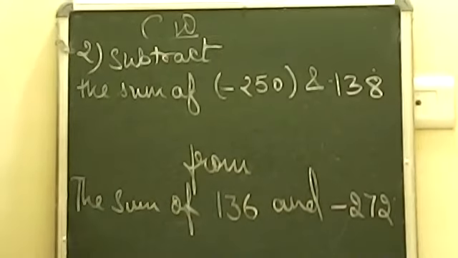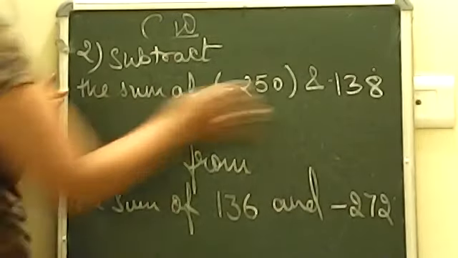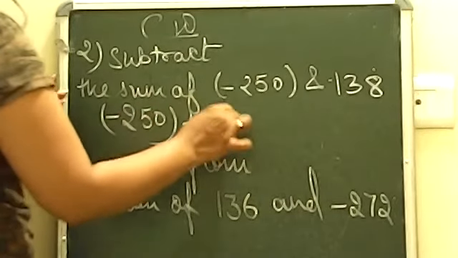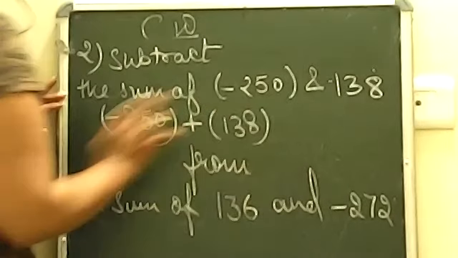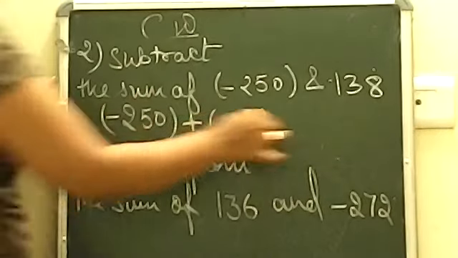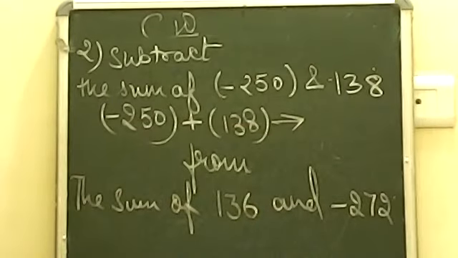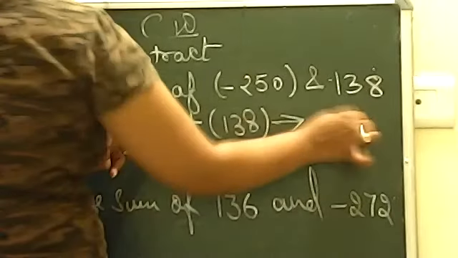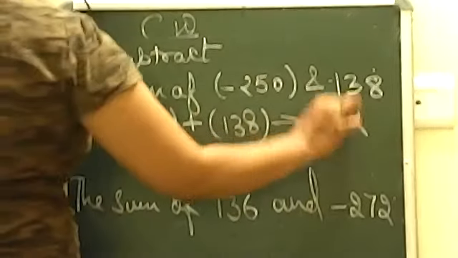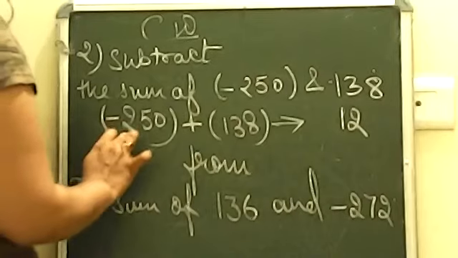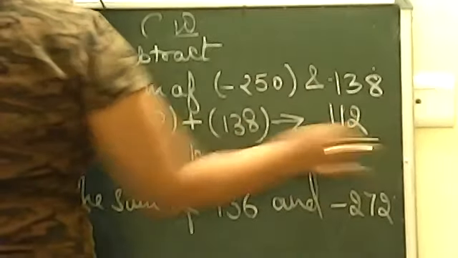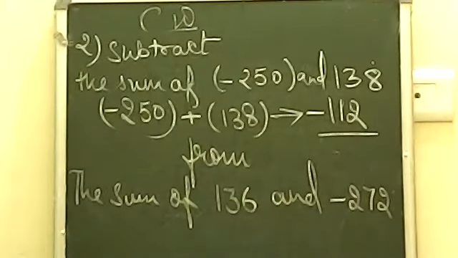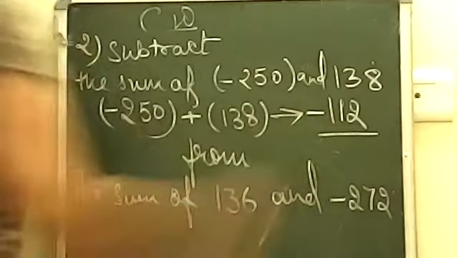Okay, let's try. It is telling the first step you have to take the sum of. So सबसे पहले बेटा it's minus 250. I have written it here. Sum means plus and it's 138. Now you know one is a positive number, one is a negative number, both are different sign. Different sign will subtract each other. So बेटा जब आप subtract करोगे, so 8 10 में से 8 गया बचा 2, 4 में से 3 गया बचा 1, and here it will be 2 में से 1 गया 1. So it will give you minus 112. So first step is giving us minus 112.